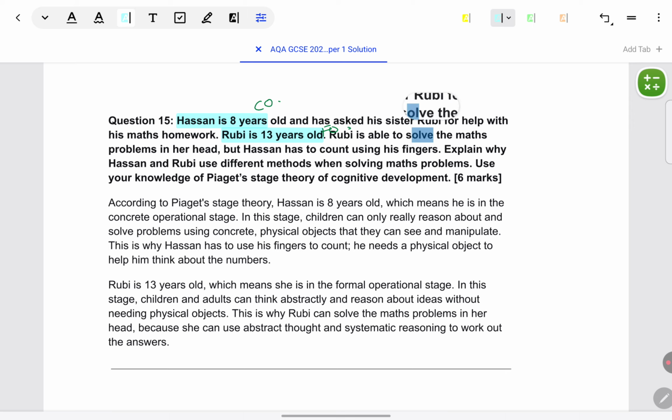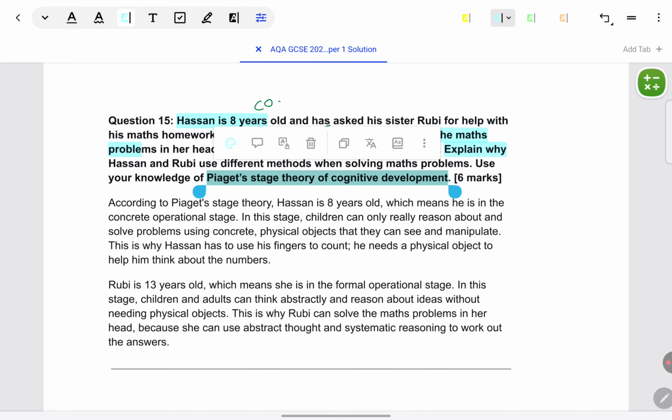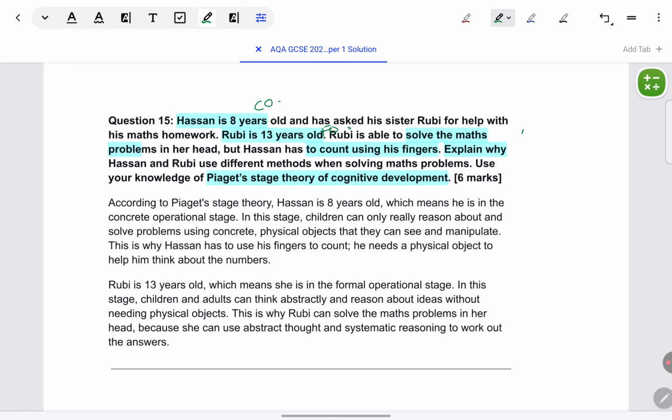Ruby is able to solve the maths problems in her head, but Hassan has to count using his fingers. Explain why Hassan and Ruby use different methods. Use your knowledge of Piaget's theory of development. Completely AO2, use the CCL. First, use it for Hassan because he's named first, so follow the order. Then, use it for Ruby.